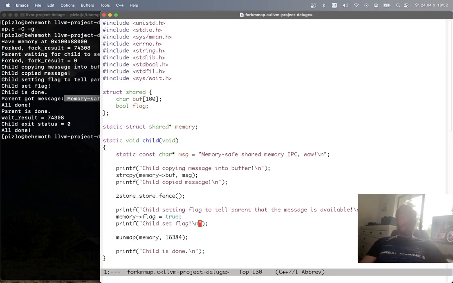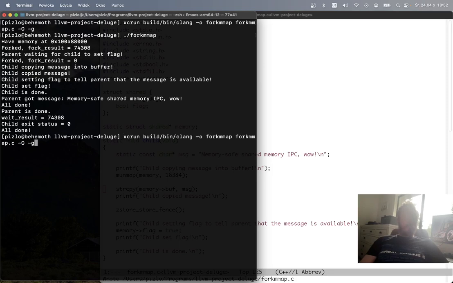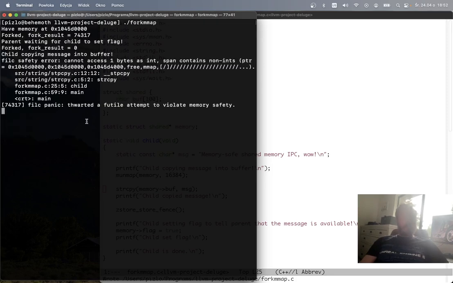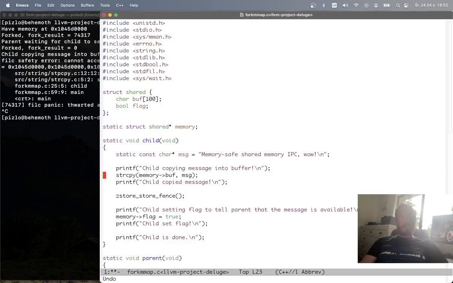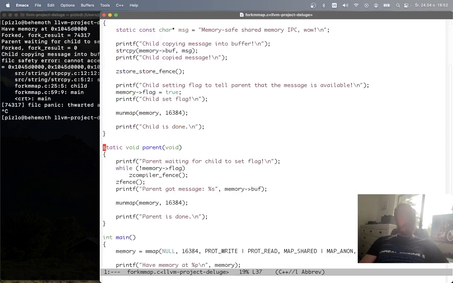So let me show you some examples of what if you get this wrong, right? So for example, if I move the mmap call in the child up to before the copy, let's recompile and run again, you can see that now the child is trying to copy the message into the buffer. But now it can't because it needs the span to be integers, but that span is now free and contains the free type within it. So that doesn't work. And now the parent is waiting forever for the child to set the flag, and it never sets the flag. So let's undo that.